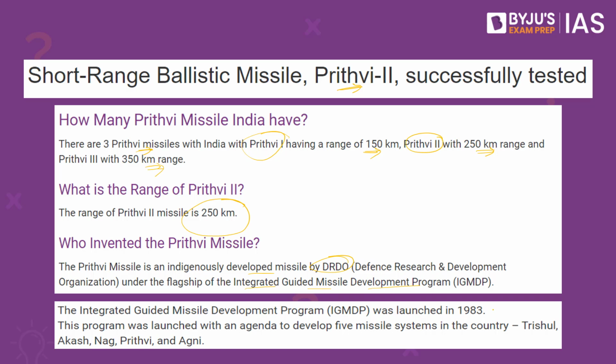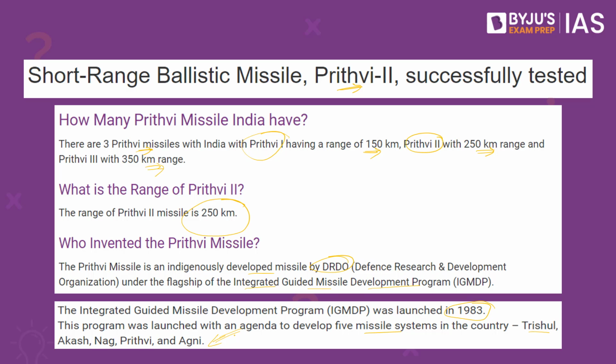And this program was launched back in the year 1983, with an agenda to develop 5 missile systems in the country, which included Trishul, Akash, Nag, Prithvi and Agni. Please remember this can be very important from the preliminary examination point of view.